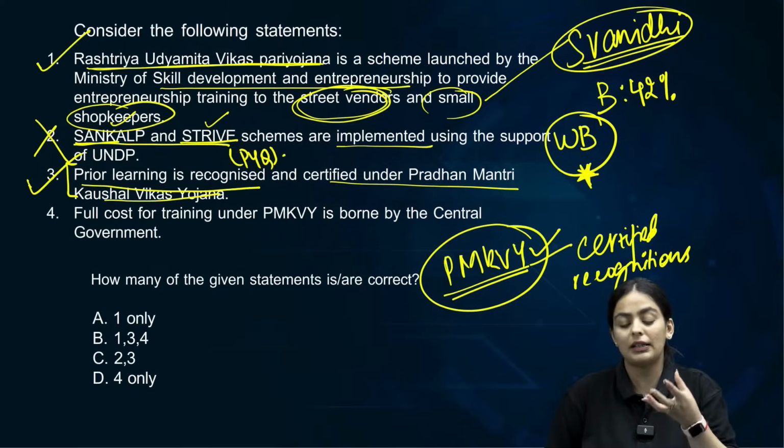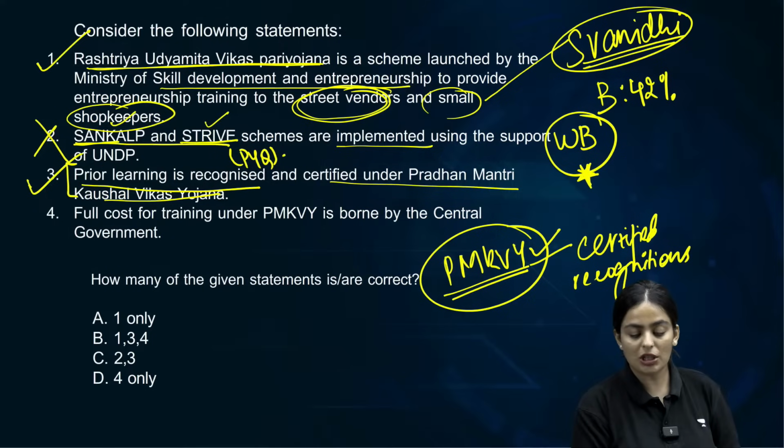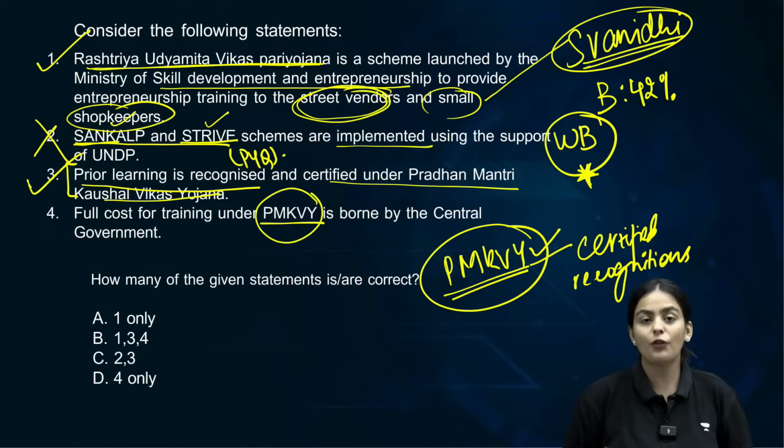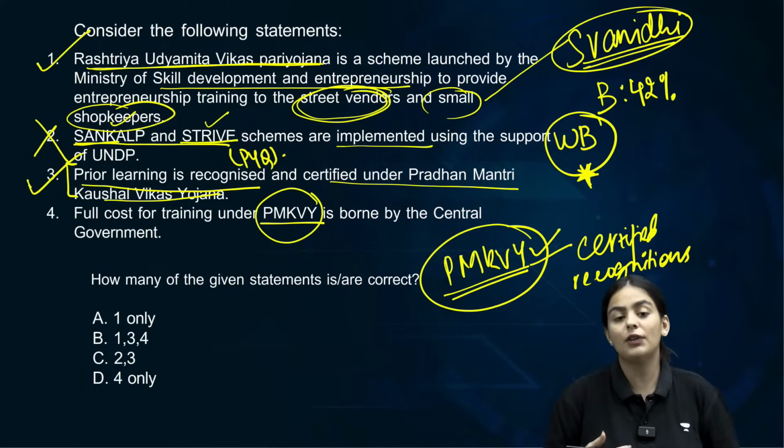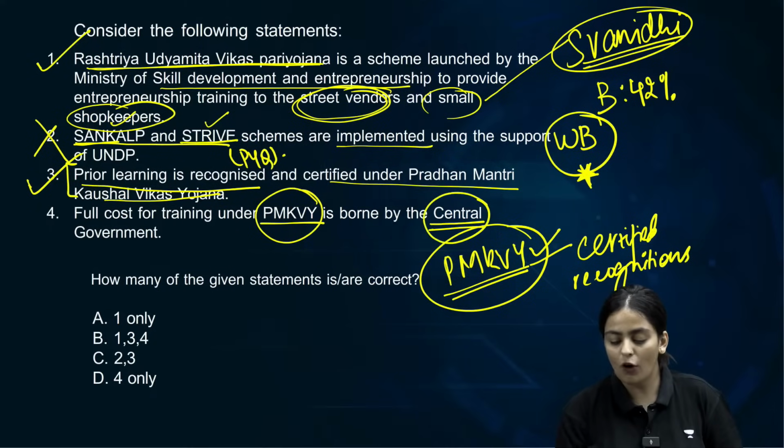So whatever cost it entails, in terms of the amount that has to be given to the training institutes and other partners which take up training, is solely taken care of by the center. Clear? Not the state.